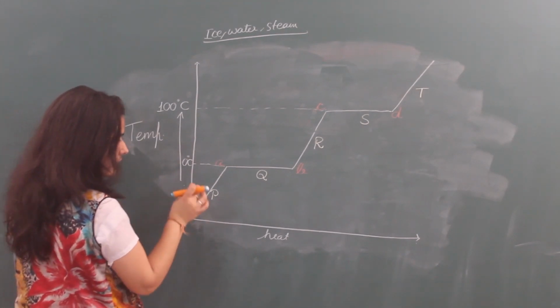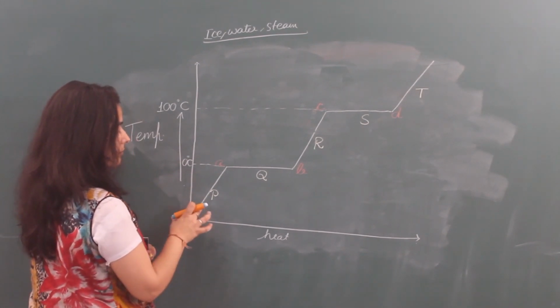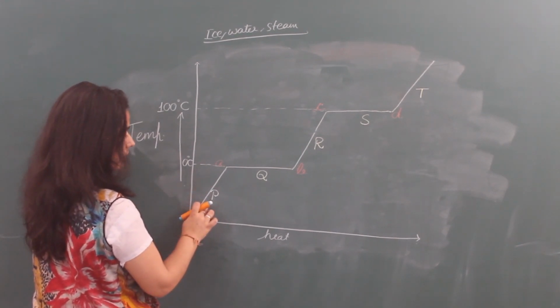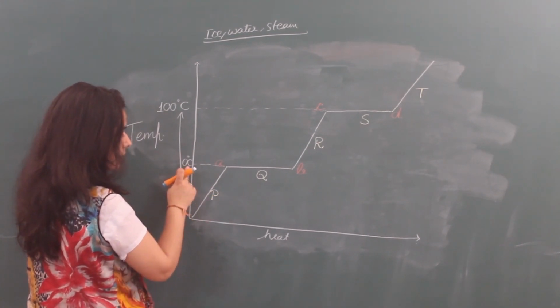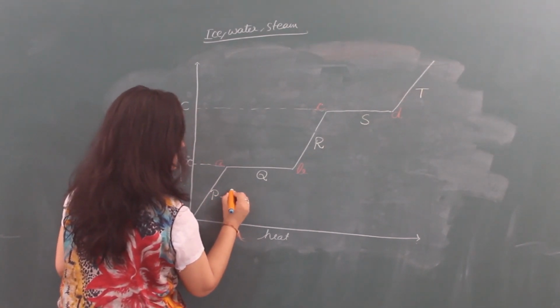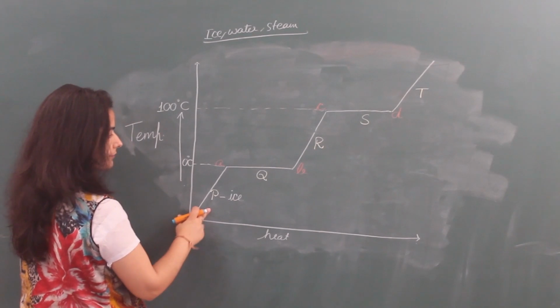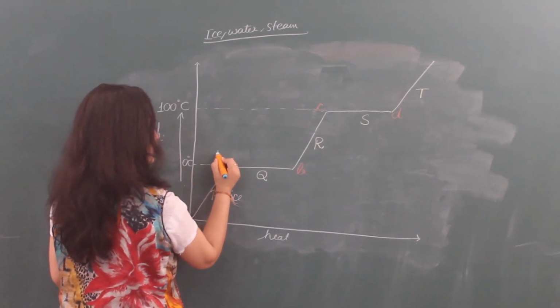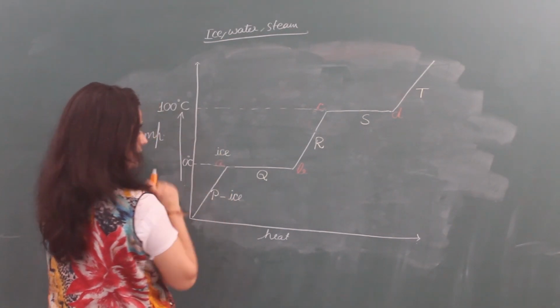So, what will be the state of matter or state of water at P? At P, that means below 0 degrees Celsius, it will be ice or solid. At point A it is ice.